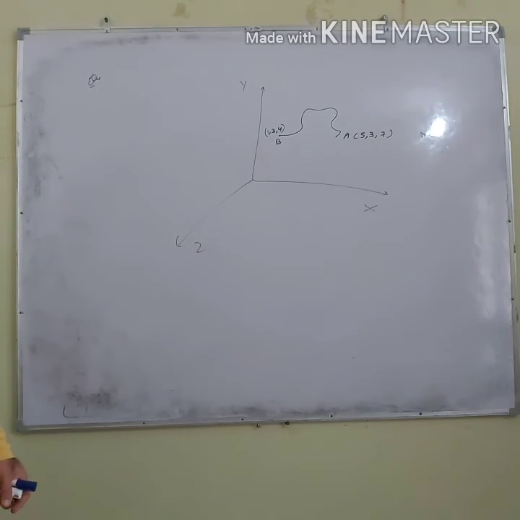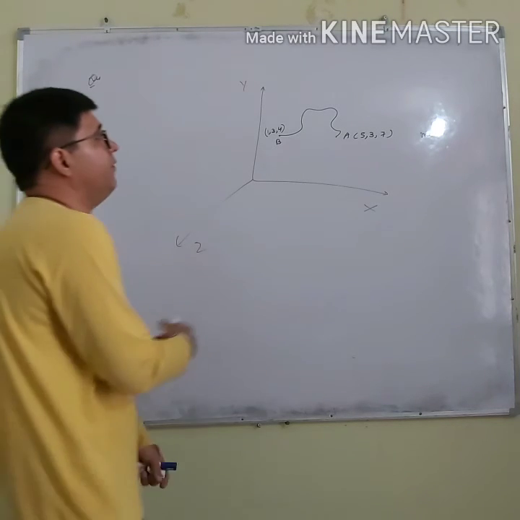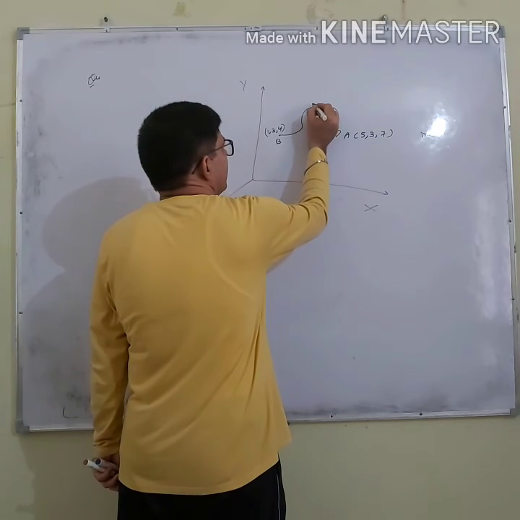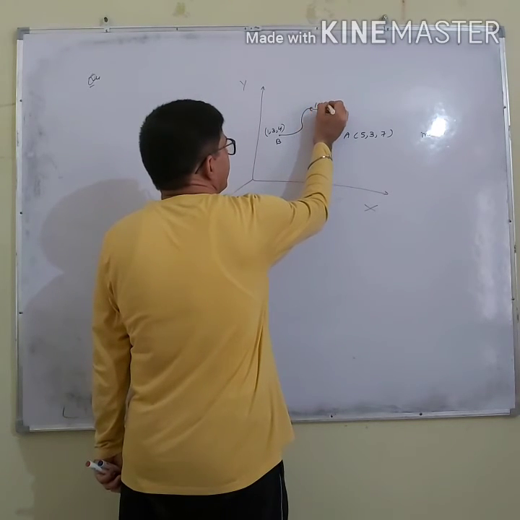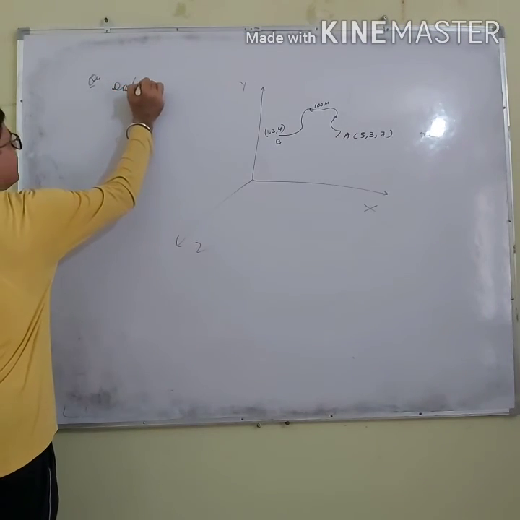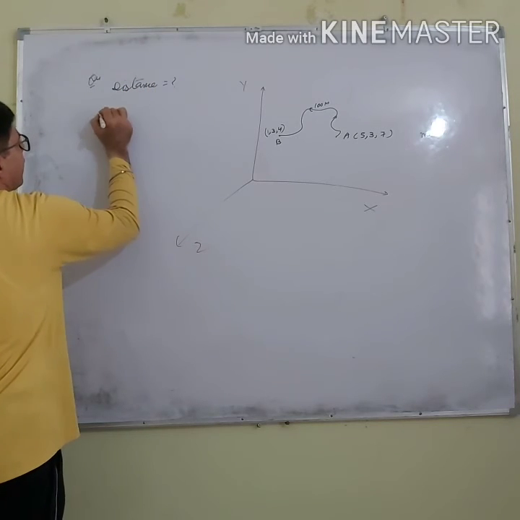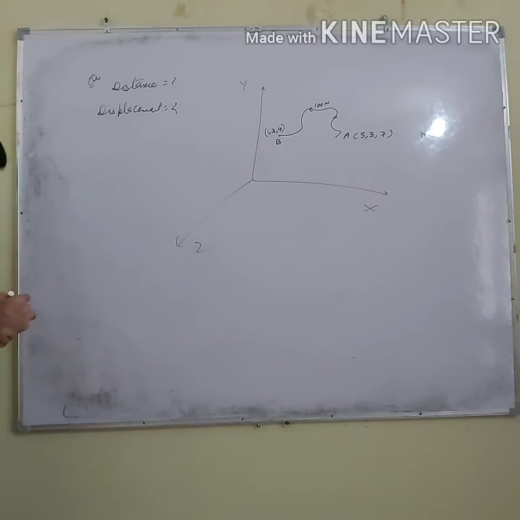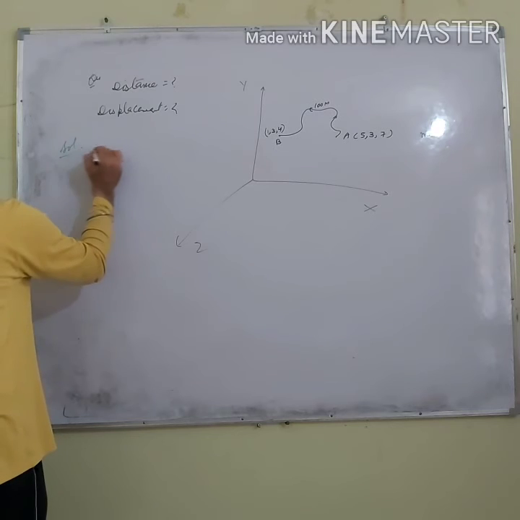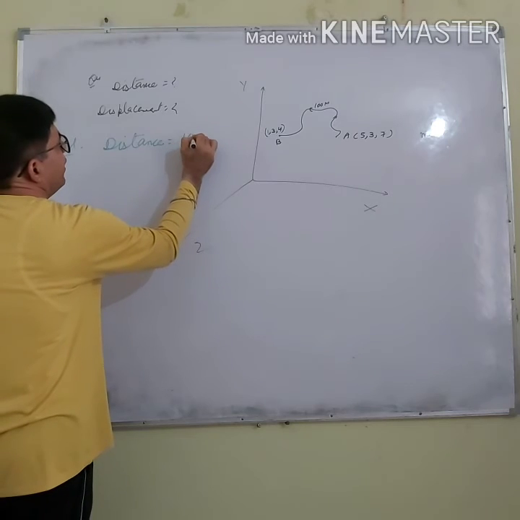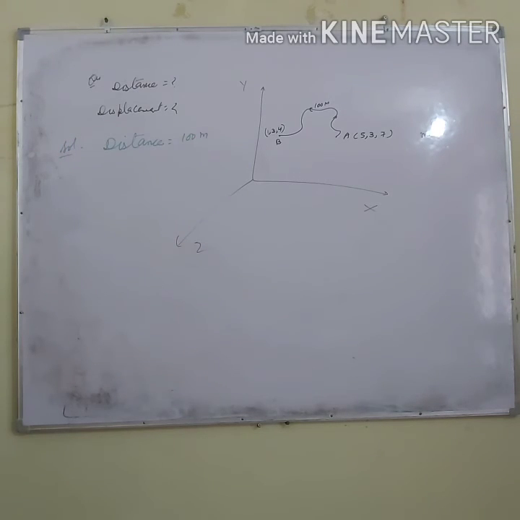Find the distance and displacement, and we say that this length is, let us say, 100 meter, right? So what is distance and what is displacement? It's very simple. Distance is very simple to calculate. Distance is 100 meter. But what is displacement?